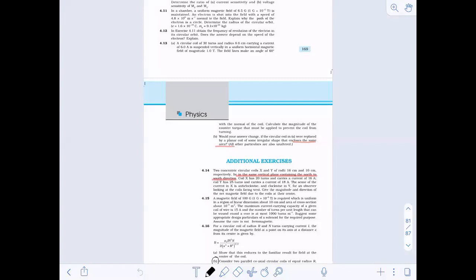If you see this year's board paper, it was very easy. For board I am telling you that additional exercises they don't focus on that much. If you are prepared, you do it, but first you should focus on the regular exercise up to 16. Additional exercises are for advanced studies. One or two they may ask from CBSE, very less, and in NEET they will not ask from that, for sure.